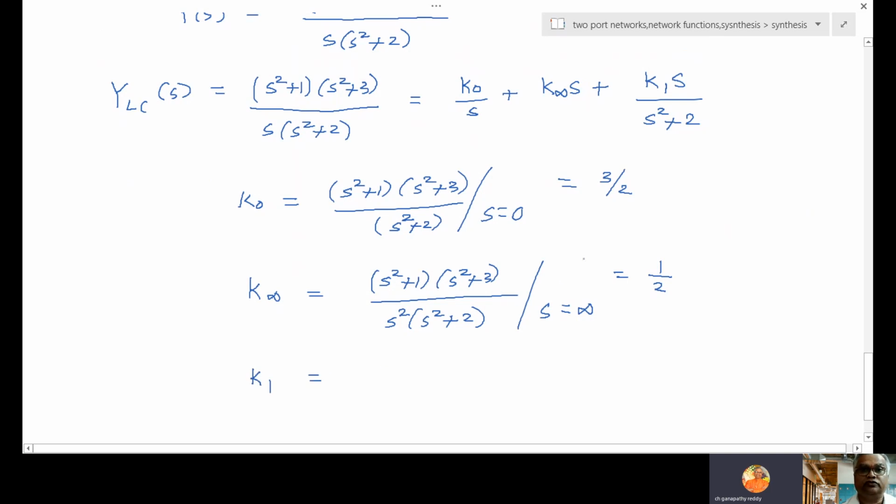K1. So this S square plus 2, that will cancel. So S square plus 1, S square plus 3 by S will come down, so S square, the term anyway cancel. Simplify at S square equal to minus 2. Now simplify, you will get